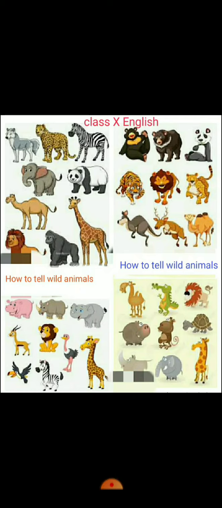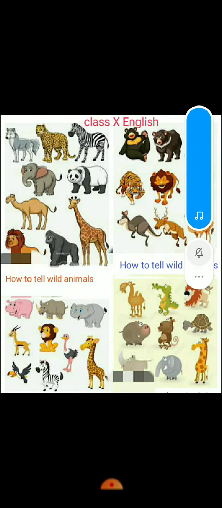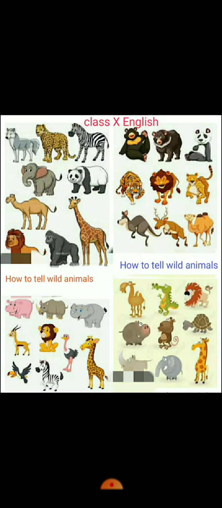Now, before I start today's lesson, children, can you tell me what you can see in this picture? Yes, so many different types of wild animals.